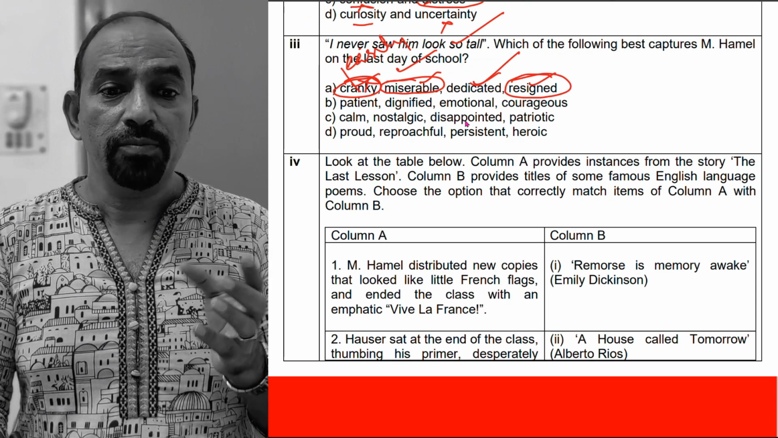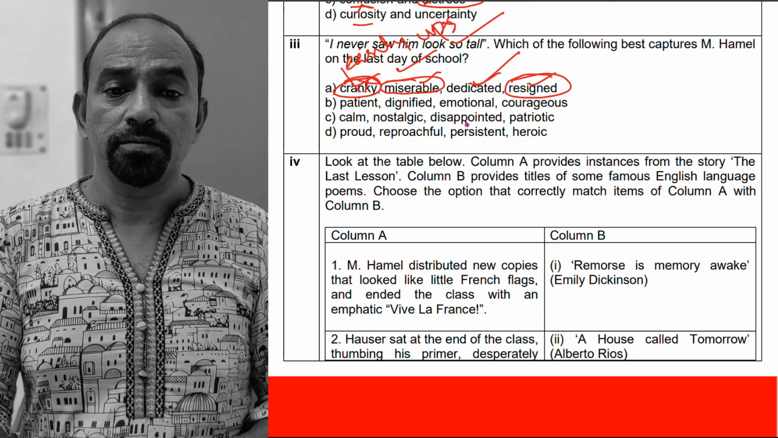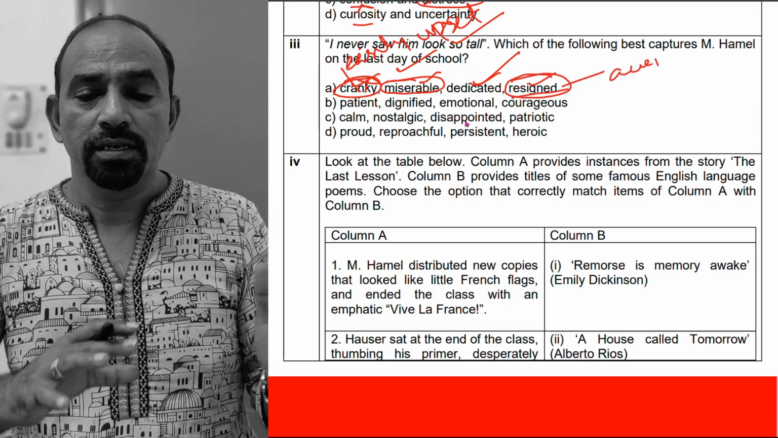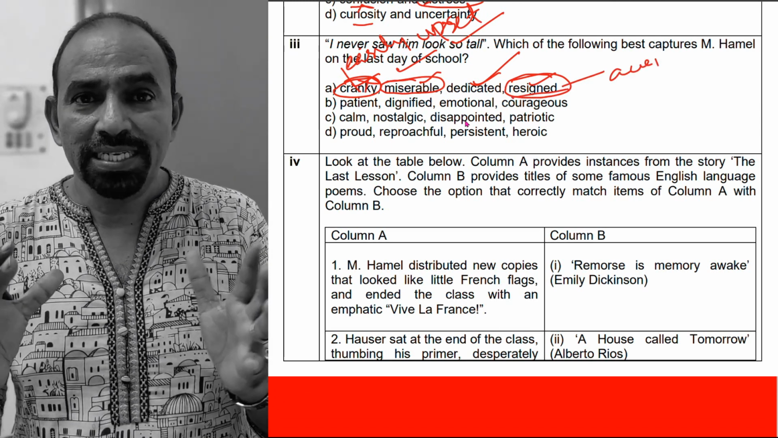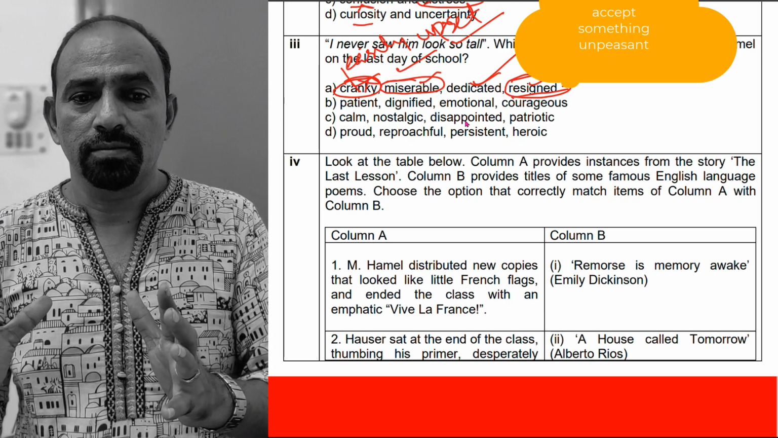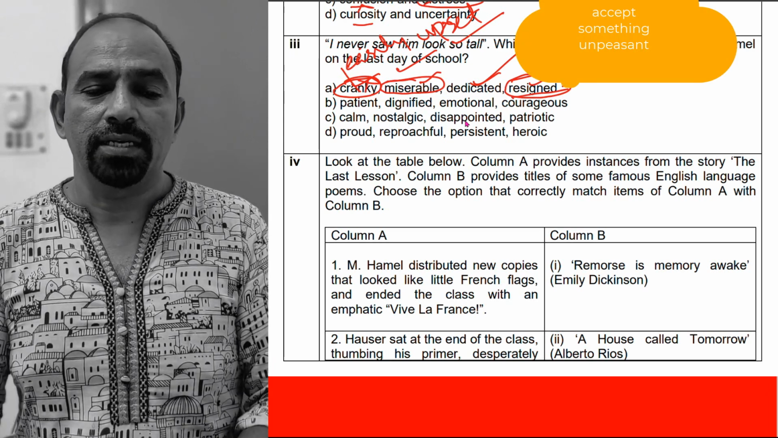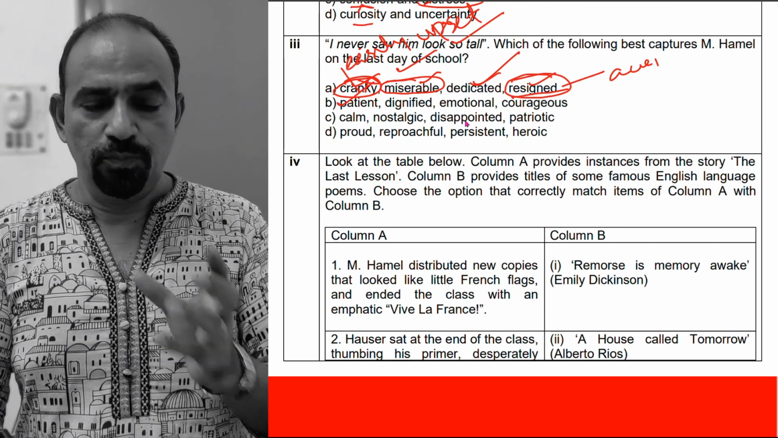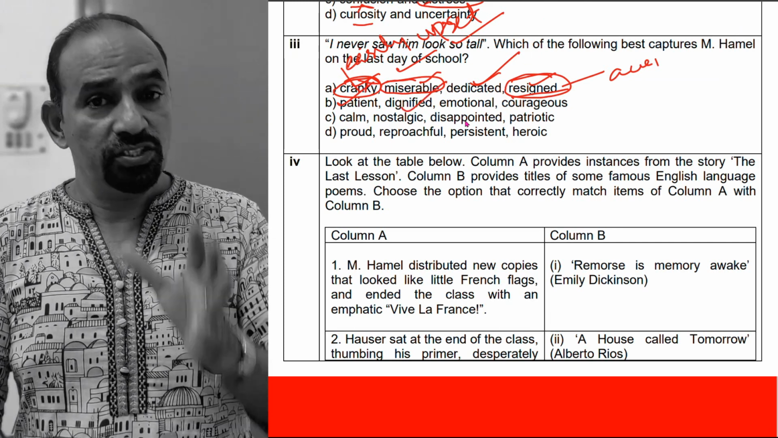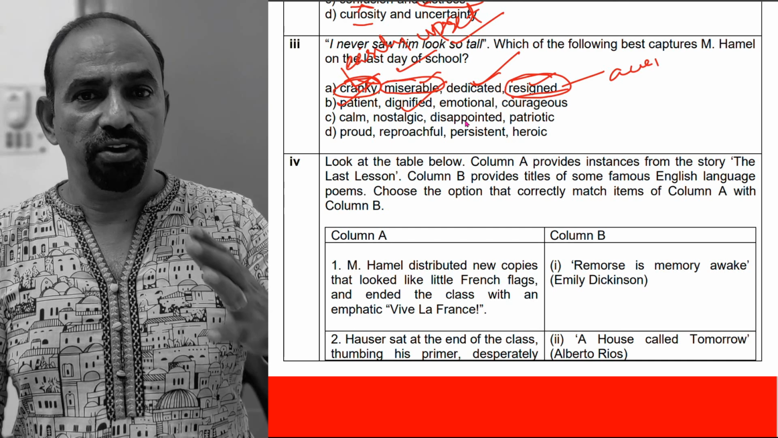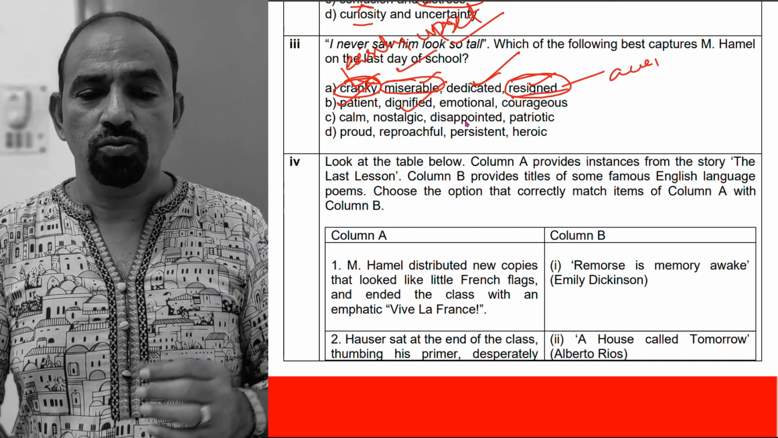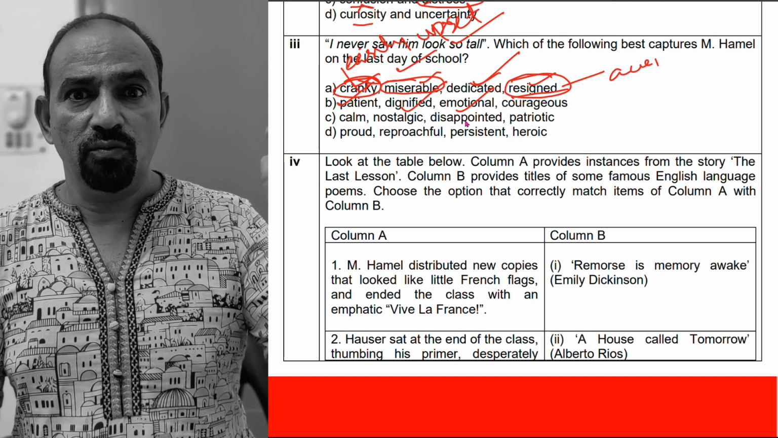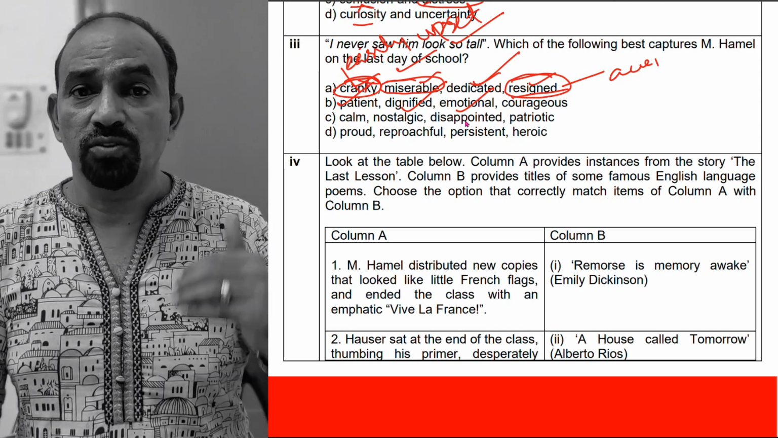The word cranky means easily upset or irritable. Resigned means accepting something that is unpleasant. He was not like that. Look at the second option. Patient. Yes, he was patient. Dignified. Yes, he kept his dignity by wearing the Sunday clothes. Emotional. Yes, he was emotional. When he was at the end of the class, he was emotional.